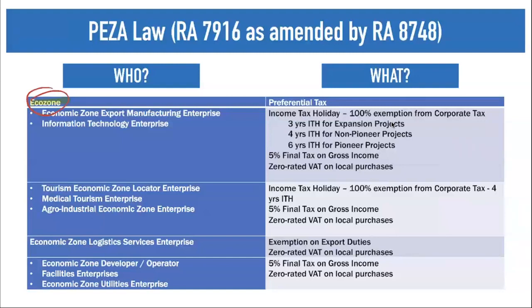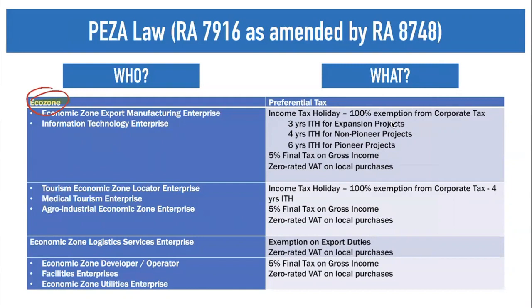So what happens under PEZA is that PEZA will locate an ecozone. And if ever there is a business enterprise or operation within that ecozone, they are considered doing business in that ecozone. Now they can qualify for registration with the incentives provided under RA 7916 as amended by RA 8748. And those incentives we will outline later.